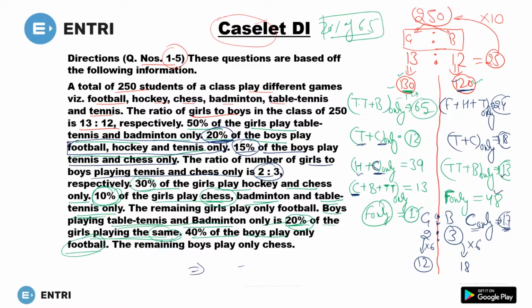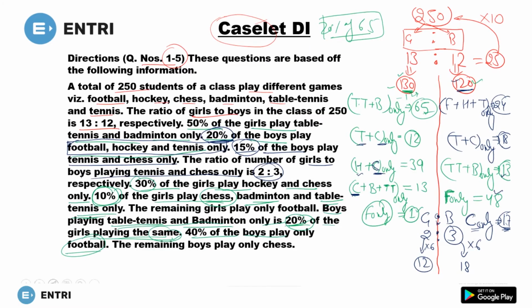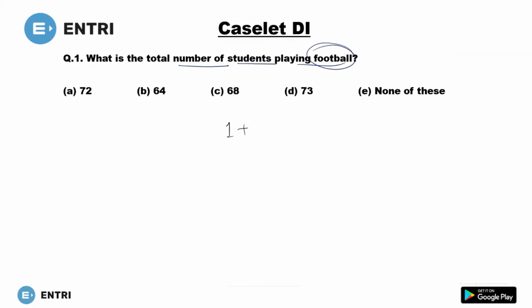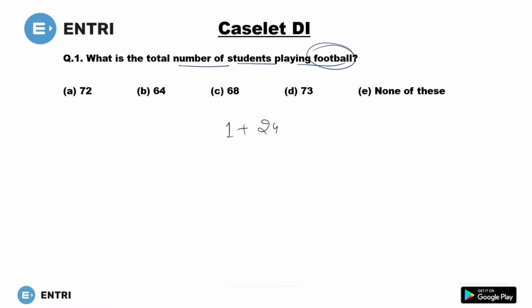Okay. Now move to the questions and you will get the answers. So what is the question? First question is the total number of students playing football. Football here is 1, so one girl plus boys, 24 boys plus 24.